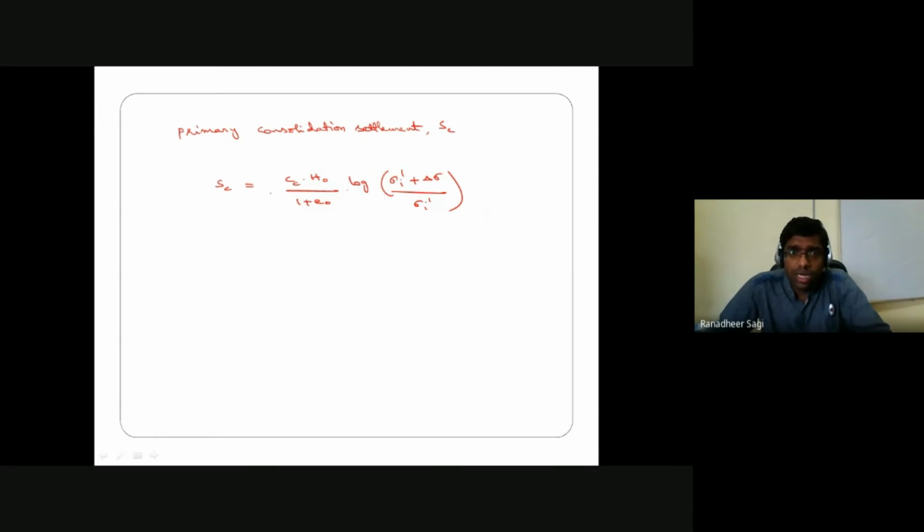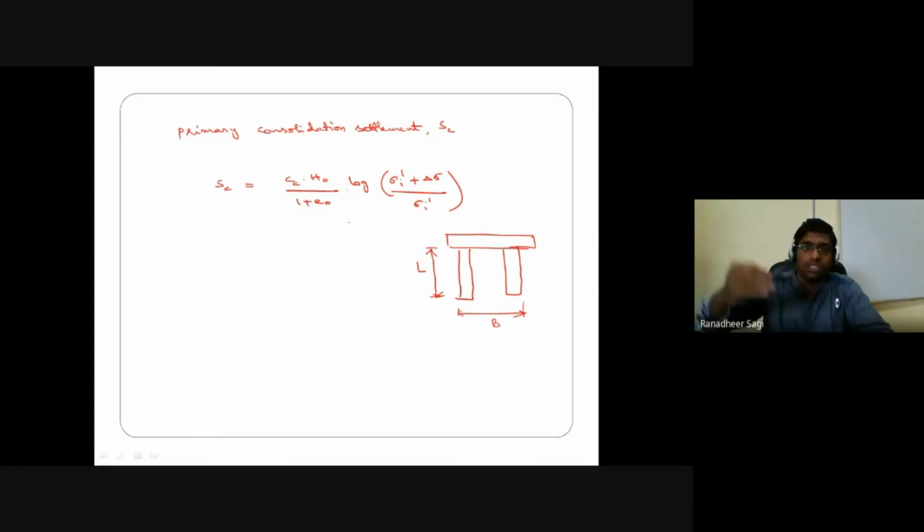Okay, let's look at this particular pile group. This is my pile cap, and let's say this is one pile, this is another pile, embedded in a homogeneous clay soil deposit. So this dimension indicates the length of the pile, which we write as L, and this is what we call the width of the pile group. In the same way, in the other direction, you will have the length of that pile group.